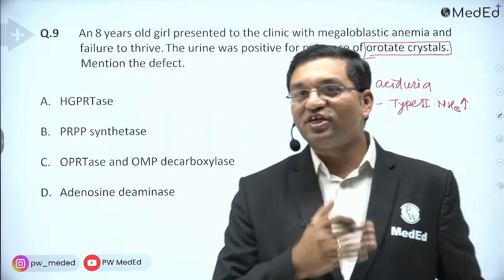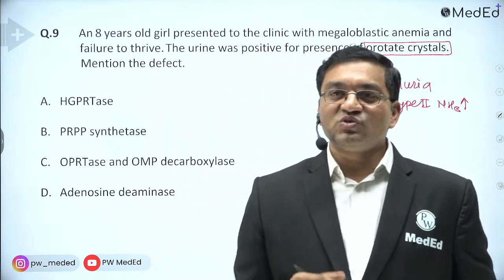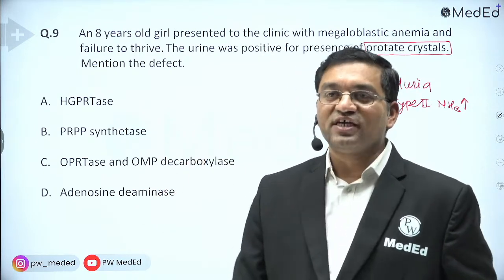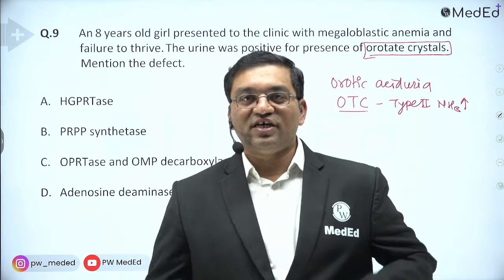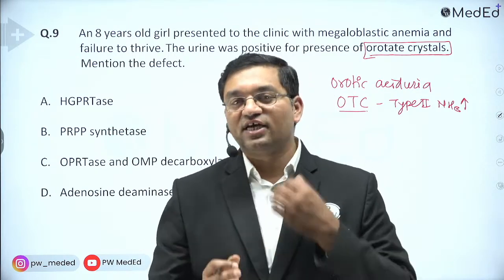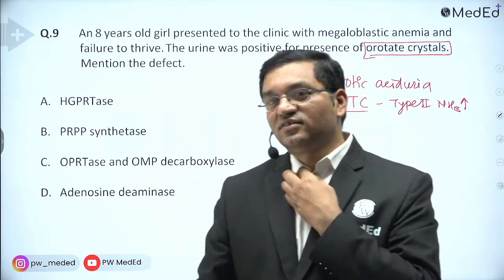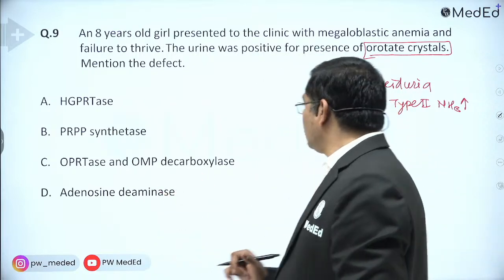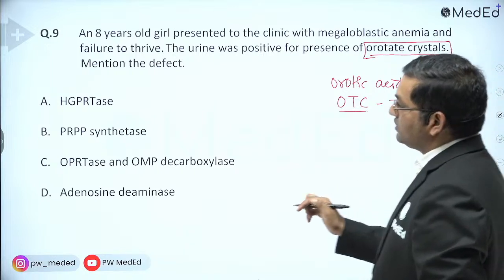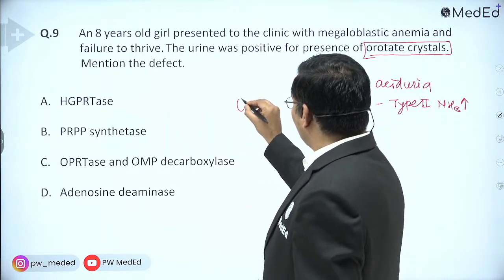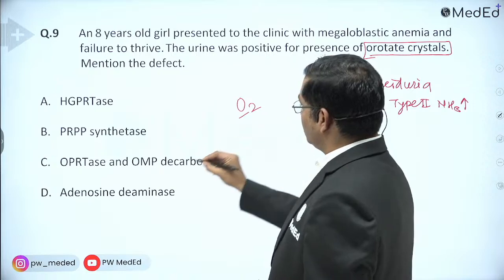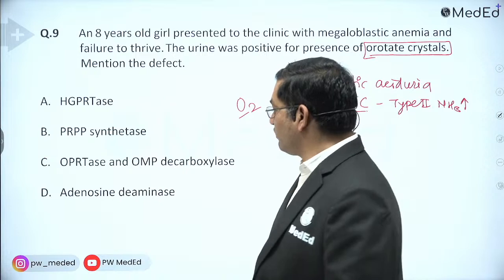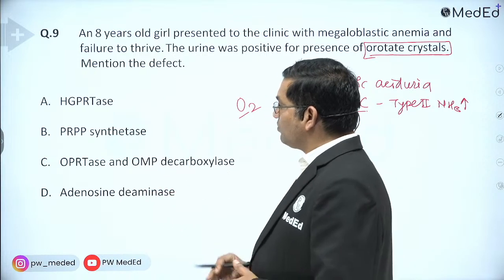Now, you don't know the diagnosis. What are the enzymes that are deficient in orotic aciduria? It is somewhat a difficult question. So here the answer is: one is OPRTase, that is orotate phosphoribosyl transferase, and the other is OMP decarboxylase.